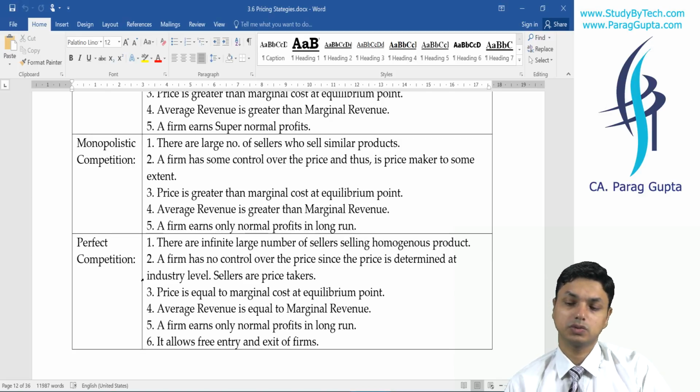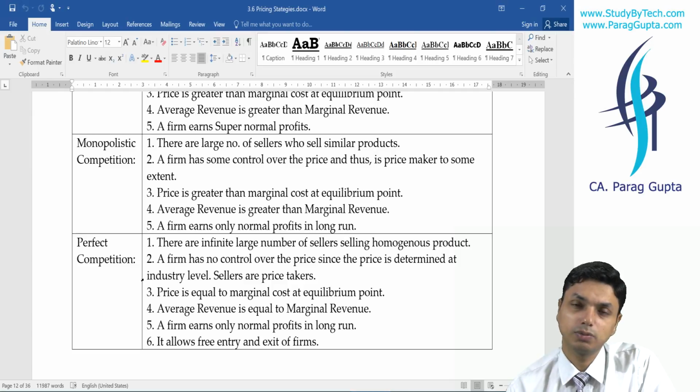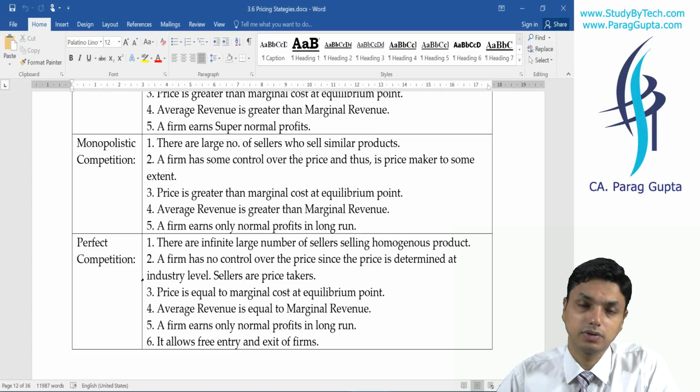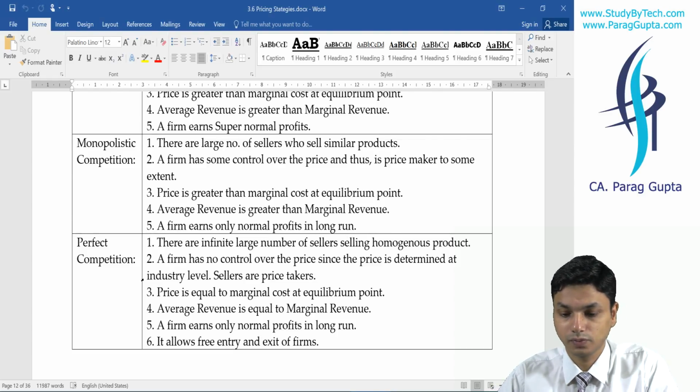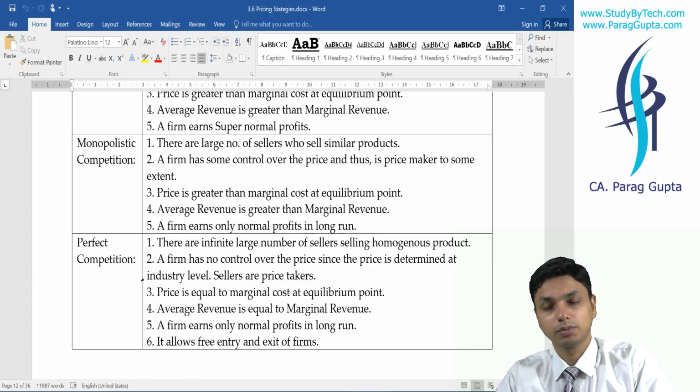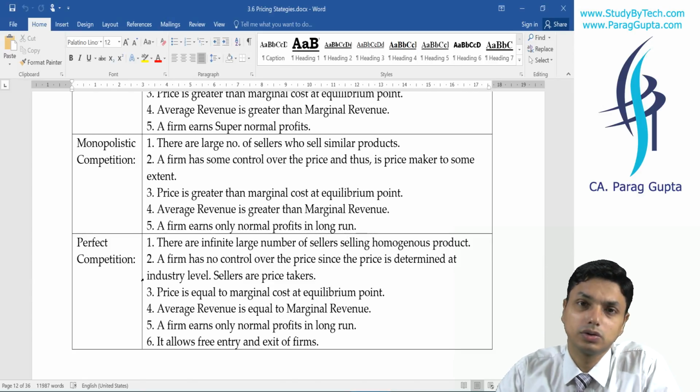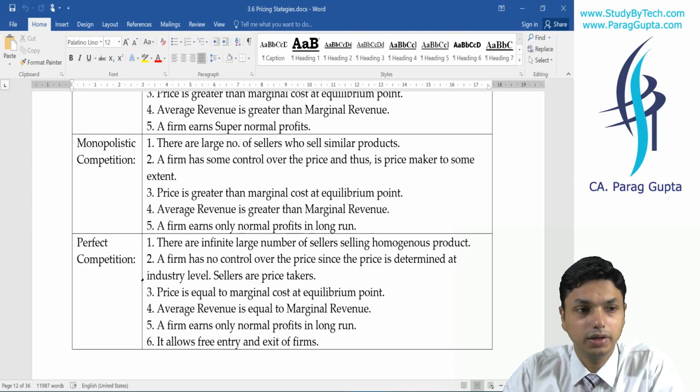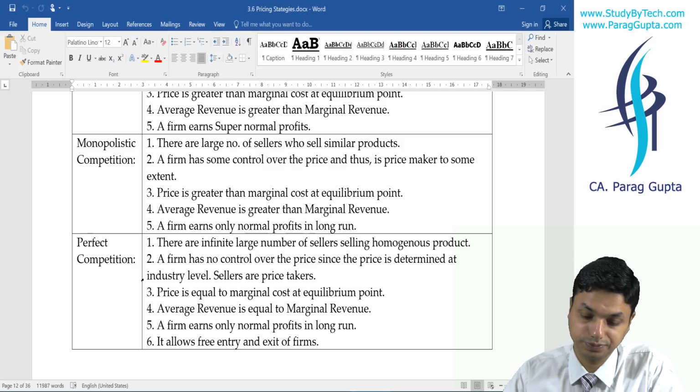Although there is a very large number of sellers, they do have price control, and they are price makers, but they don't earn supernormal profit. They only earn normal profit because of high competition.